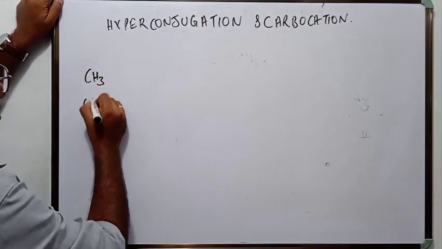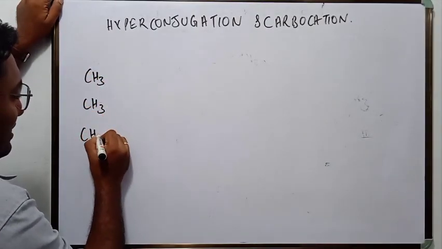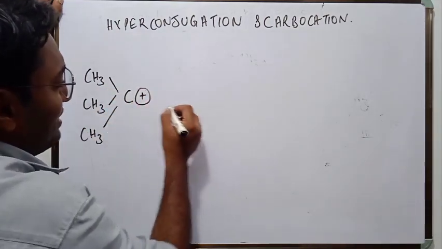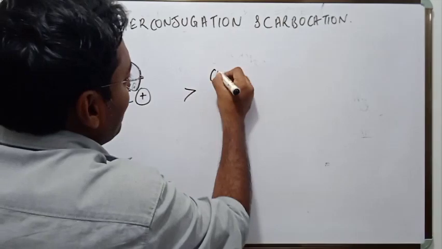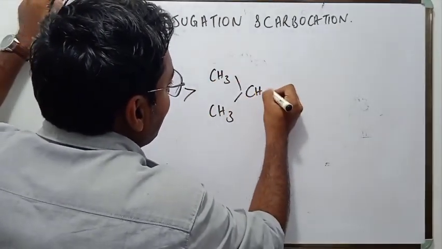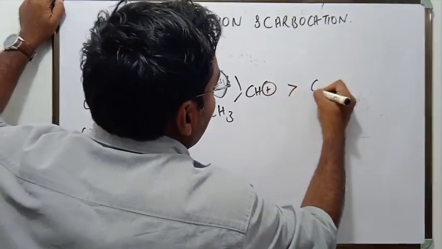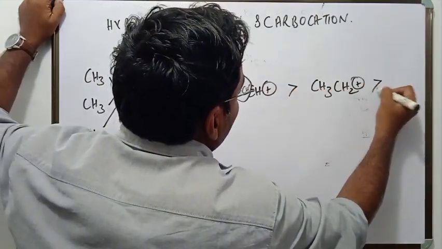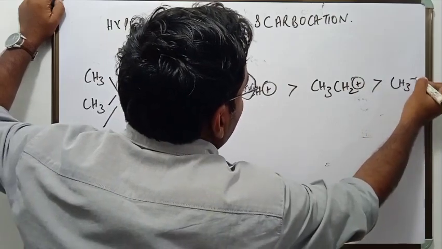Correct, you have guessed it right. This is the most stable carbocation, and that is followed by secondary carbocation, and that is followed by the ethyl carbocation, and finally this one.